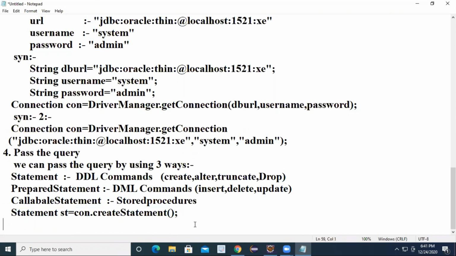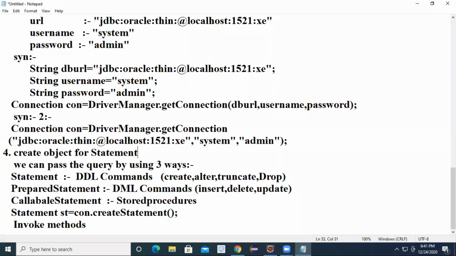To pass the query, we need to create a statement object and invoke the methods. Is it clear? For step number 4, you can write: create object for statement.